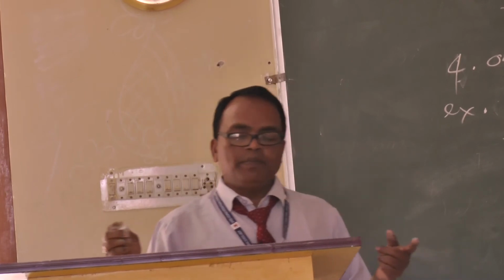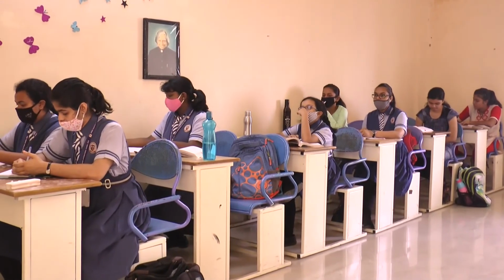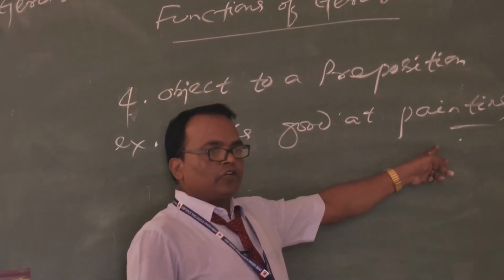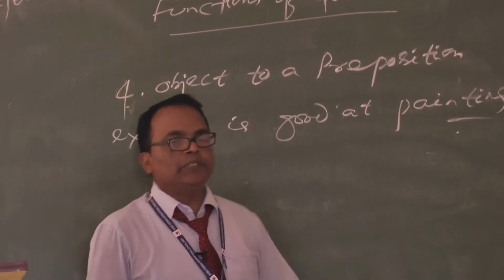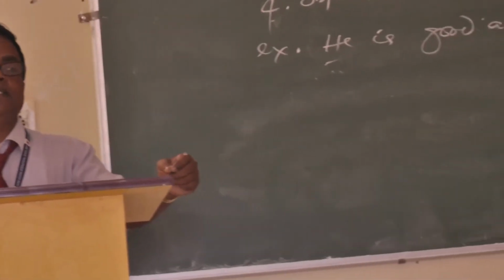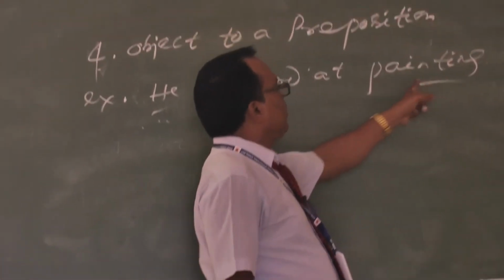Isn't it? Here is an example. He is good at painting. Gerund, object of a verb, subject, and also object of a preposition with some other words. So a word used to make a relationship between a noun or pronoun and some other words in a sentence is called a preposition. Here, painting becomes an object of a preposition.